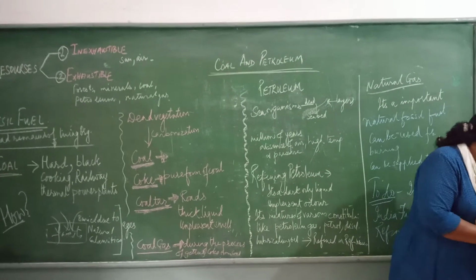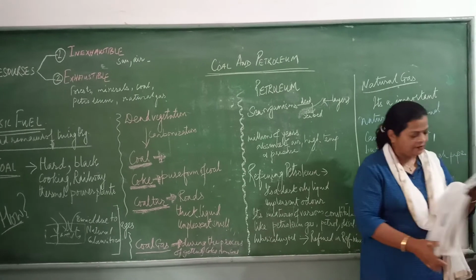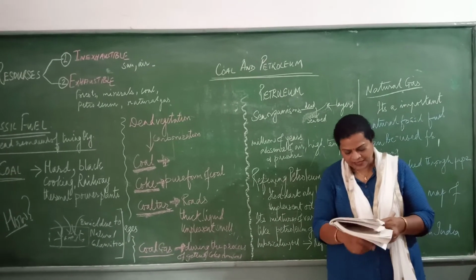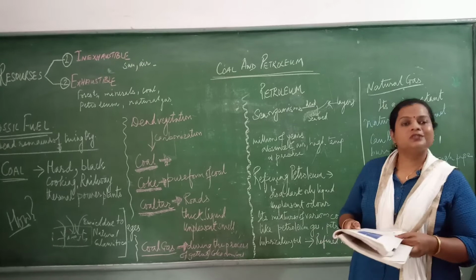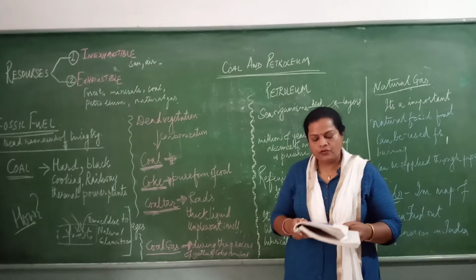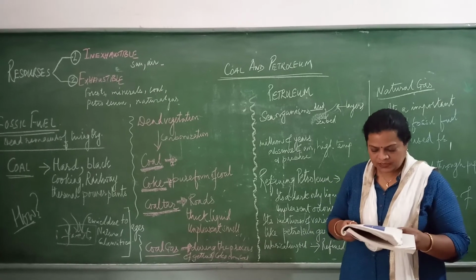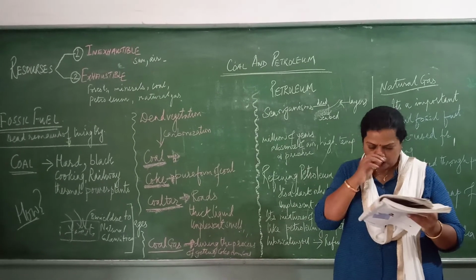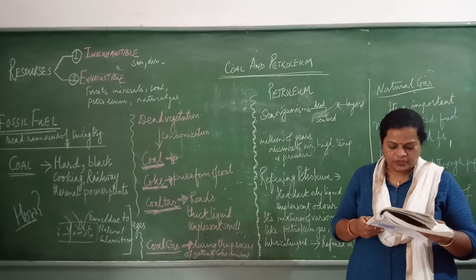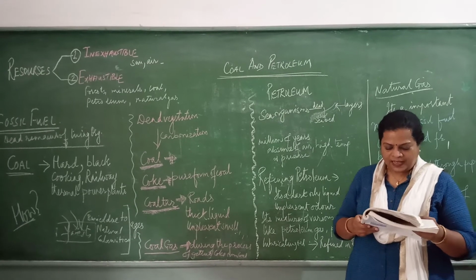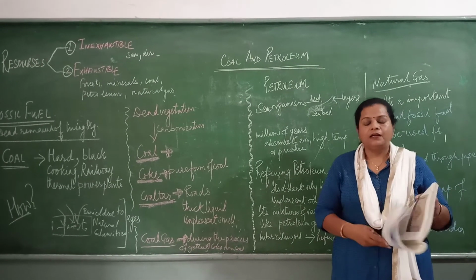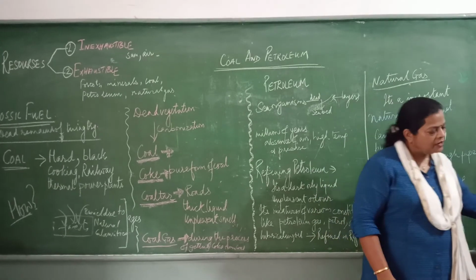The first product is petroleum gas, or LPG, which is used as fuel. Then we get petrol, which is also used as motor fuel. Then the kerosene, which we use as fuel in our stoves. The diesel, the lubricating oil, the paraffin wax and bitumen. These are all the products which we get when we are refining the petroleum.